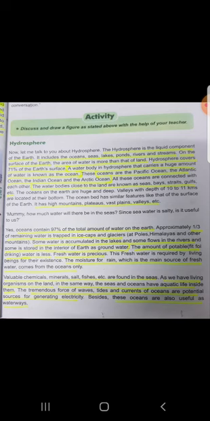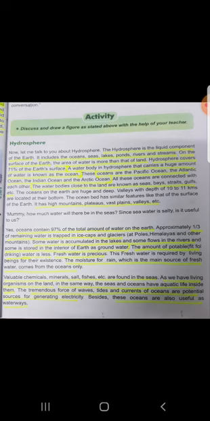Then the oceans on the earth are huge and deep. Huge means very big and deep means gehra. Valleys with the depth of 10 to 11 kilometers are located at their bottom. Now at the bottom means inside the ocean. Deep in the ocean there are valleys, and the depth of these valleys is 10 to 11 kilometers.